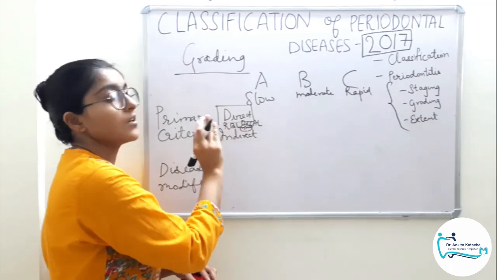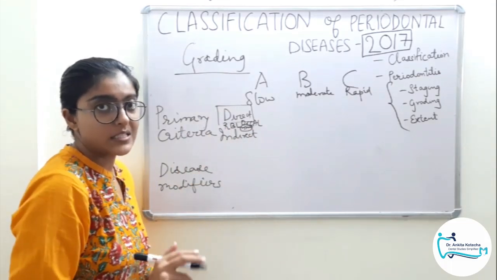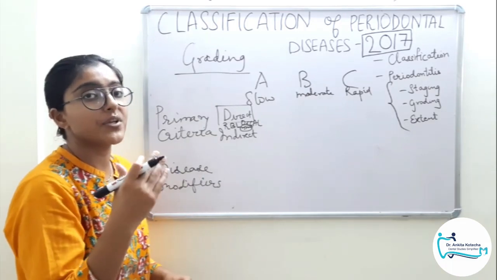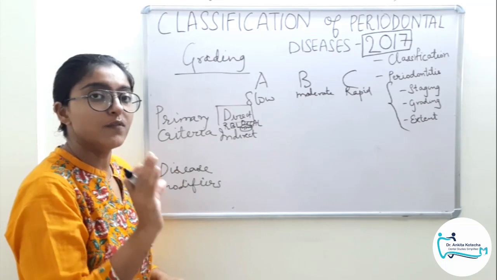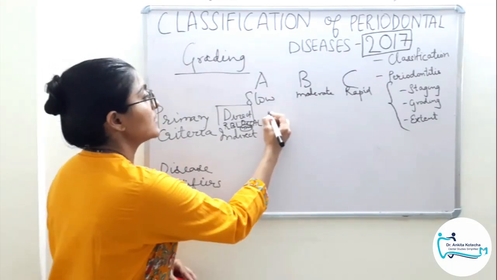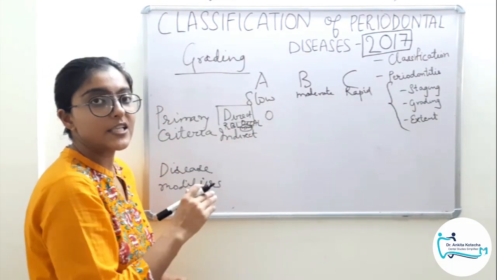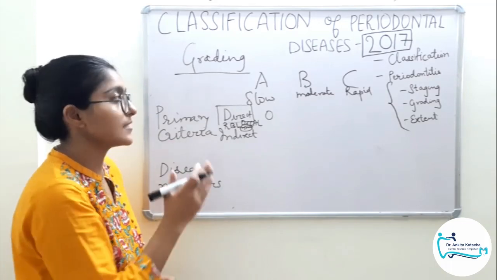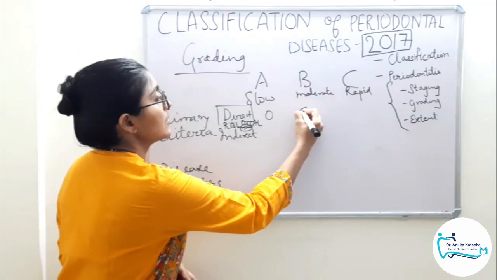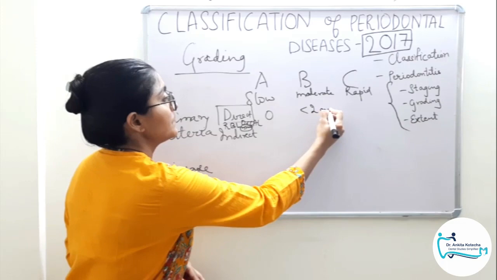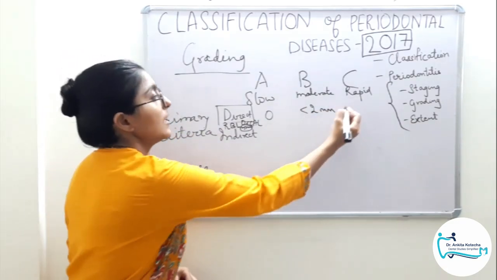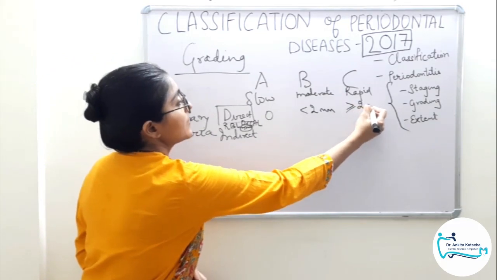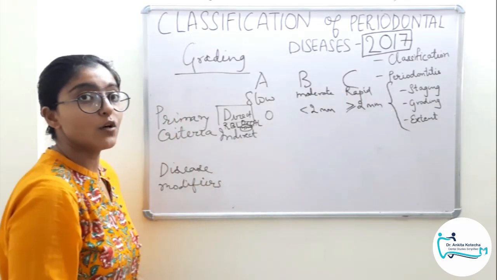Again, it is not ordinary radiographic bone loss assessment. It is bone loss assessment over the period of 5 years. So we should have the assessment of 5 years duration. So if there is no bone loss or attachment loss over the period of 5 years, it is slow rate. If it is below 2 mm, then it is moderate rate, and more than or equal to 2 mm is rapid rate over the period of 5 years.